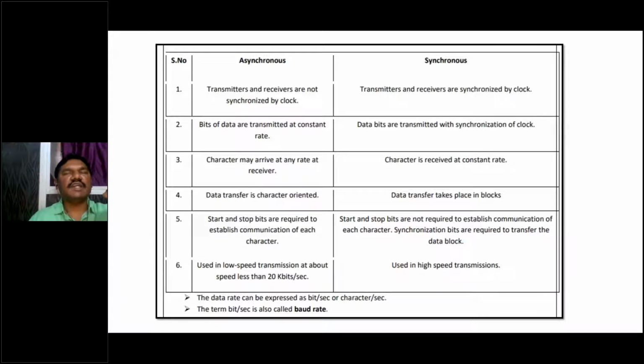If one person sends one word or one letter, and some other person sends some text data, the receiver can receive the second person's data also, but the first person will not transmit at the same rate and same route. That's why asynchronous communication is more popular than synchronous communication.